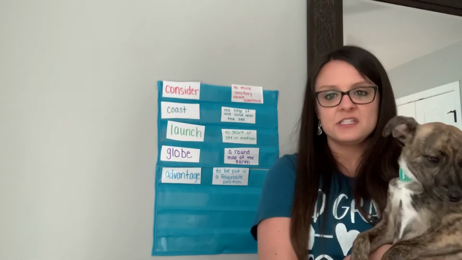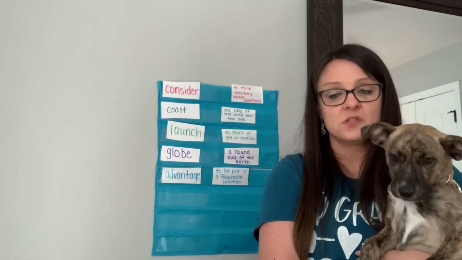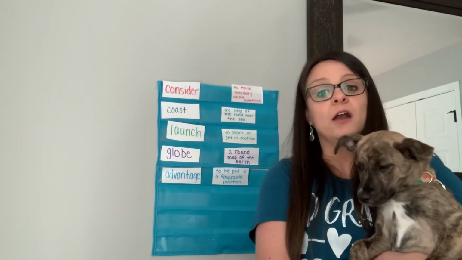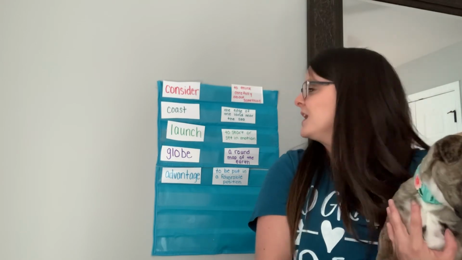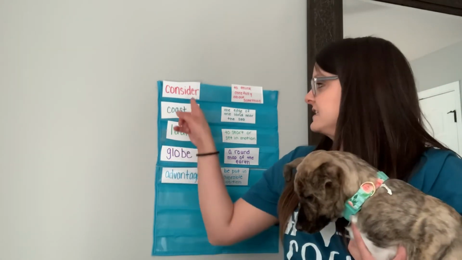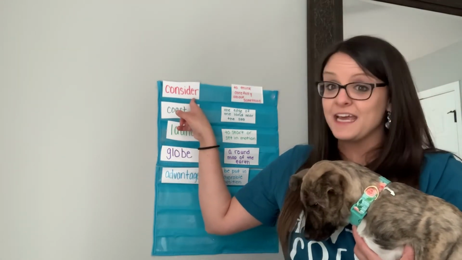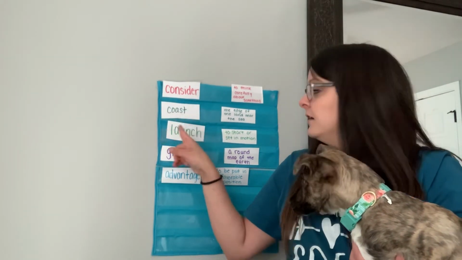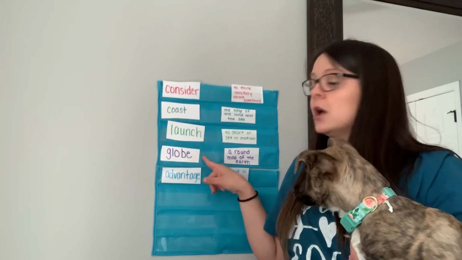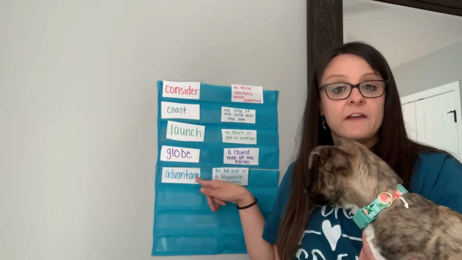Just like I do in class, I'm going to point to the word, you're going to say it so that you can become familiar with it, you know how to read it, and then you can study your vocab words for this week. So our first word is consider. You say it just like we do in class. Consider. Coast. Launch. Globe. Advantage.